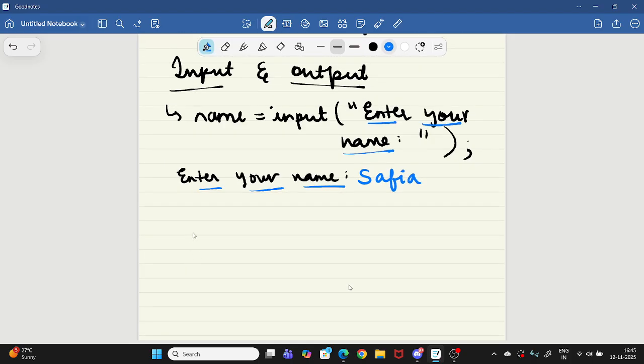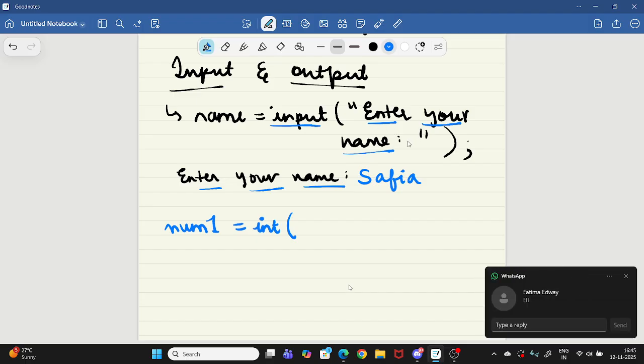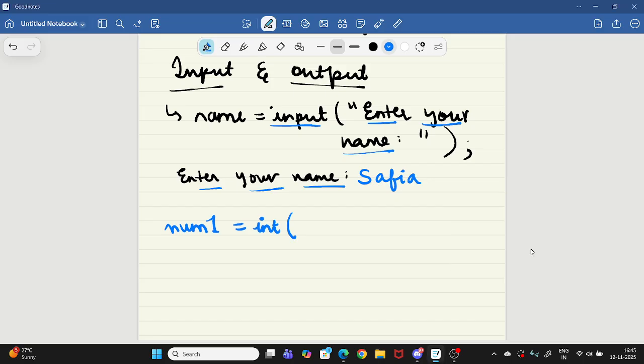This is for strings, when you want to take a string as input. If I want to take a number as input, what will I do? I'll write number, maybe num1. In this, I want to take a value from the user. I will write int, I will just add an int also. Here, when you use input, Python assumes that anything inside this is